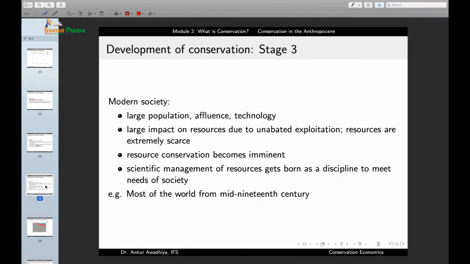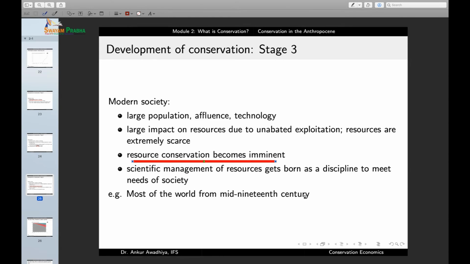So there is a large impact on resources because of unabated exploitation. The resources are extremely scarce, but there is no more land to bring into the fold. There is no more land to exploit, and so now resource conservation has become extremely imminent because we do not have any other option.